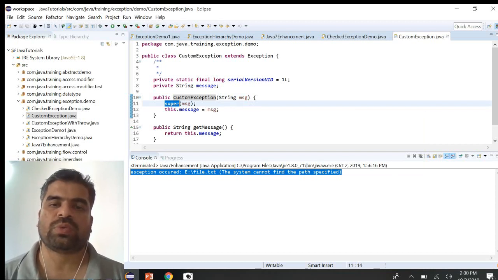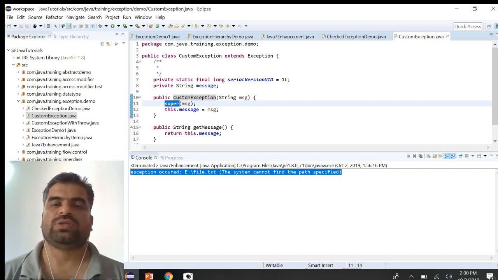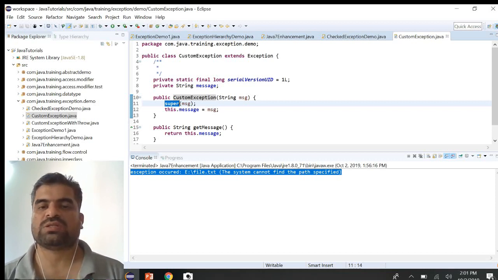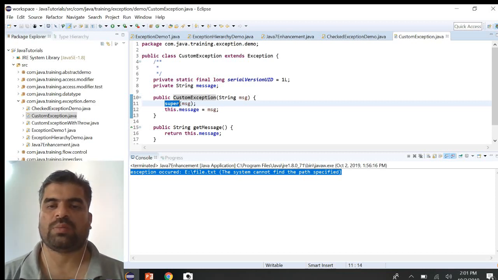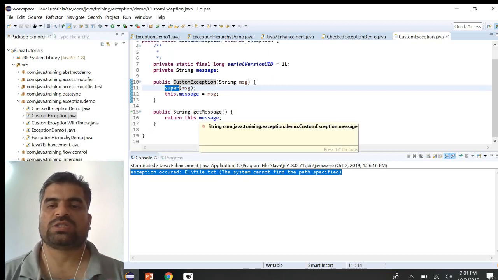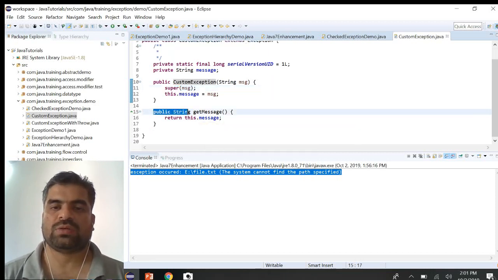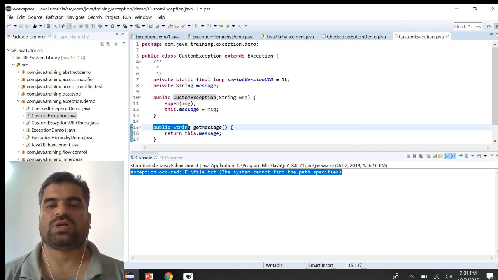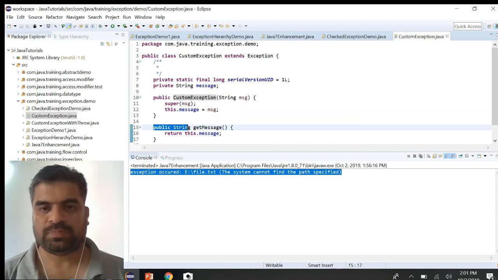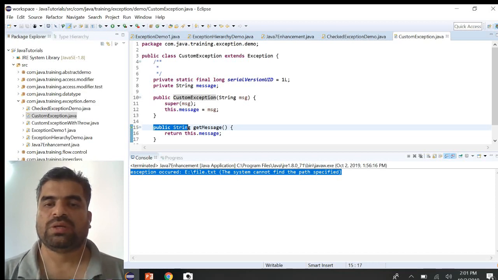In this constructor I have used the keyword super. Why are we using super? The super keyword is used as part of the object creation chaining. Super will be the immediate first call in the constructor, and it will call the superclass constructor having the same parameter, so that it will be initialized. So before creating the custom exception, we are calling the super constructor. And here we have another method, getMessage.